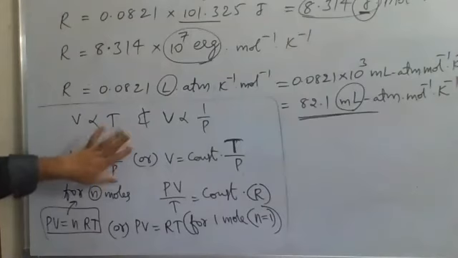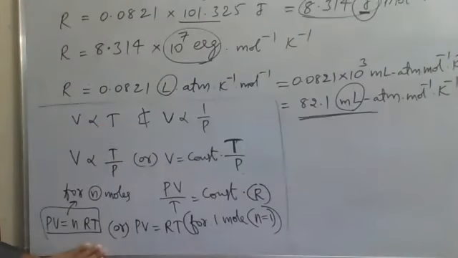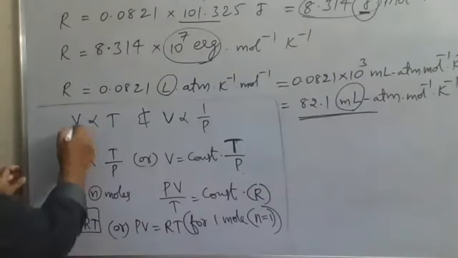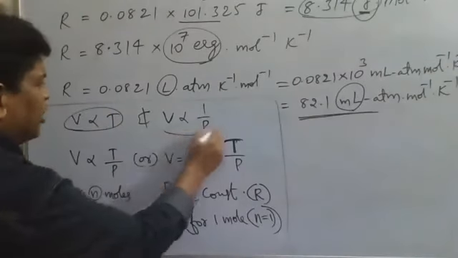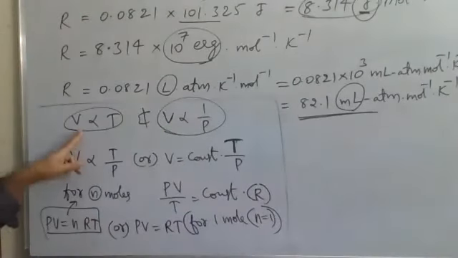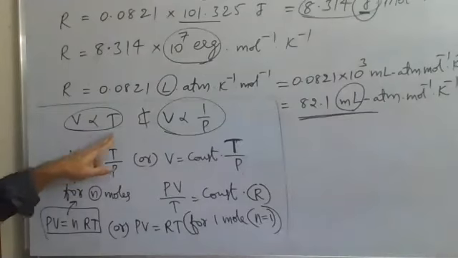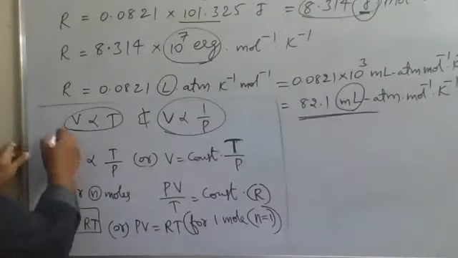The derivation of the ideal gas equation can also be done by combining Boyle's law and Charles law.